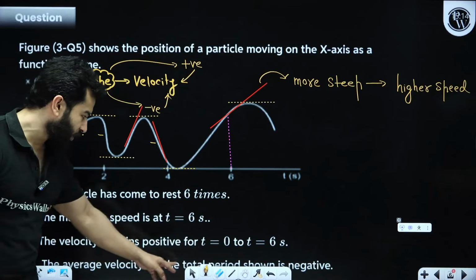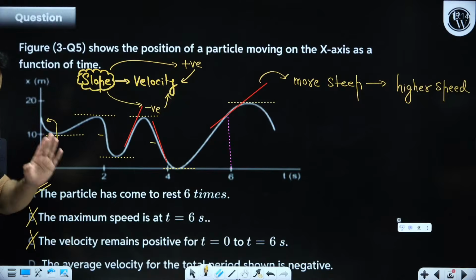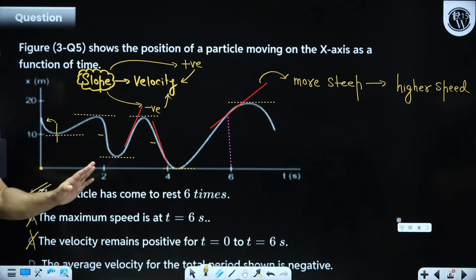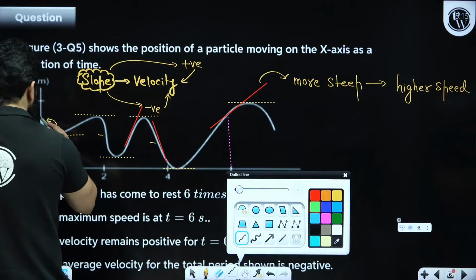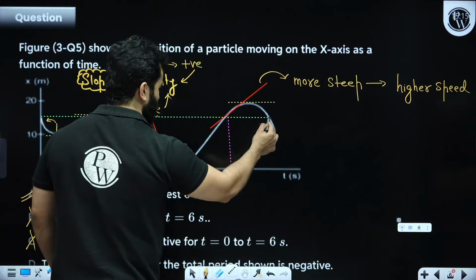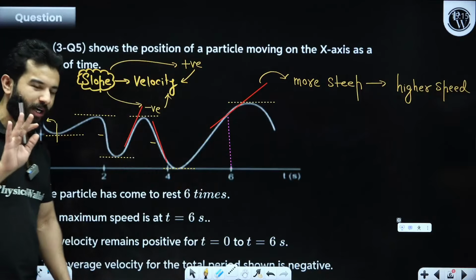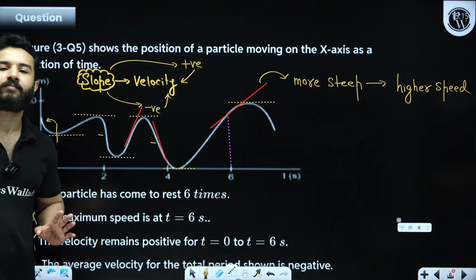The average velocity for the total period shown is negative. It is not negative. Now you can say, sir, I have a doubt in the D part because I don't know what this is going to be. But see, the graph is not accurate, but definitely option A is correct.